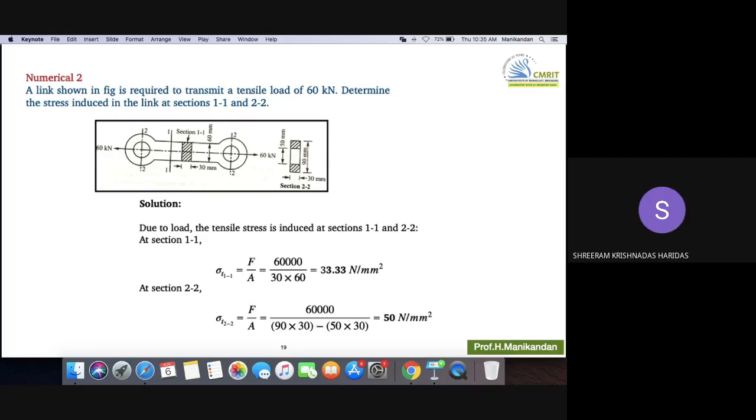Sir, but if it was a rectangular thing also, then the area will be the same, no, sir? If the circular donut thing was like a rectangular thing, then if we cut... No. Because if the cross section is a circle, then here you will use pi by 4 d square. You have to see the cut sectional view.